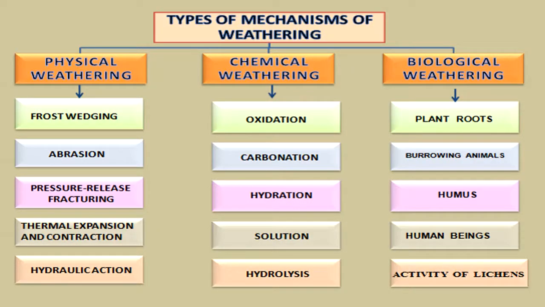There are various types of mechanisms of weathering, and they can be classified into three major groups: physical weathering, chemical weathering, and biological weathering.